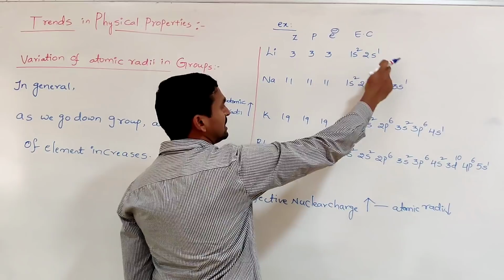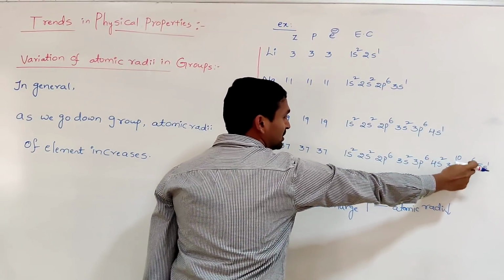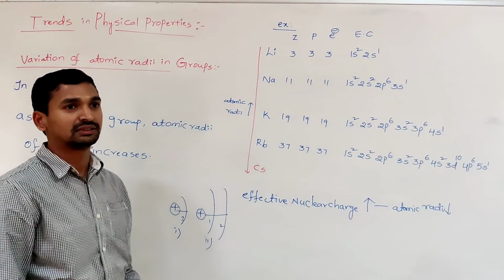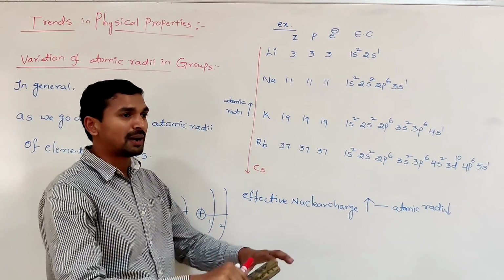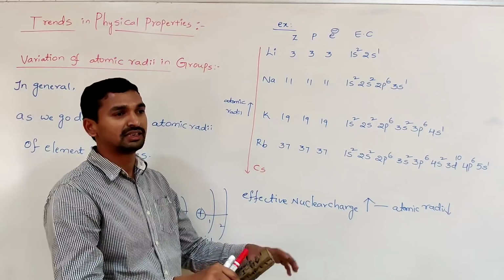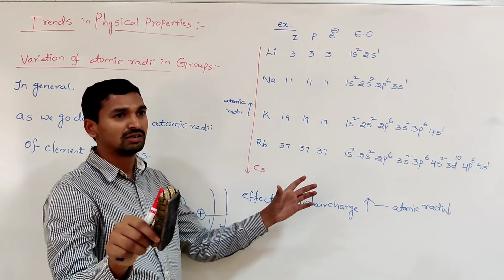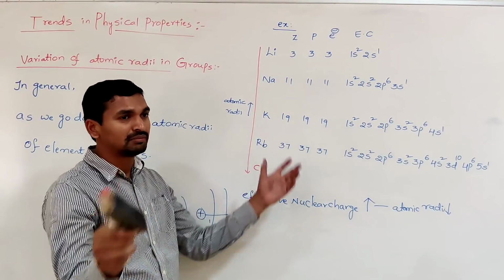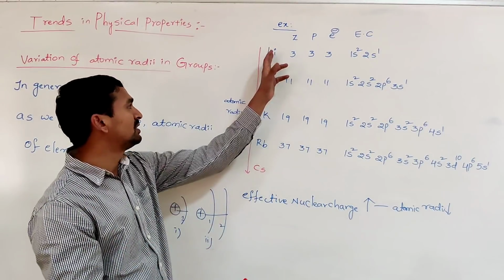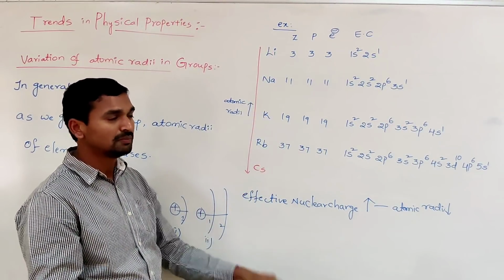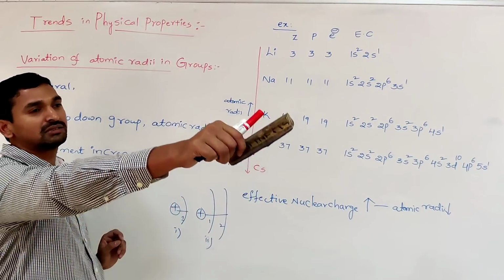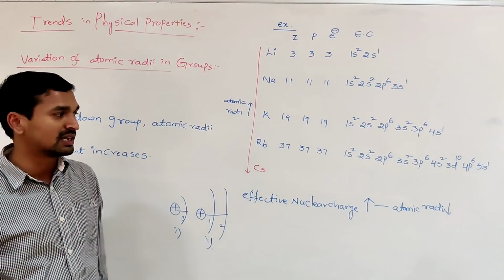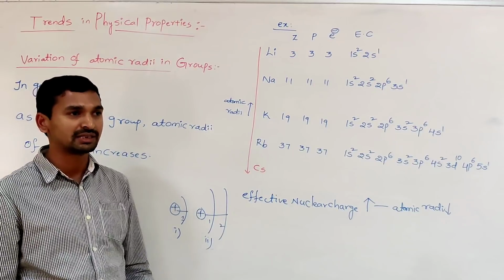Same concept you can apply here. Here the electrons are present till the second energy level, here third, here fourth, here fifth energy level. That clearly indicates the probability of finding the electron density or the electron cloud at maximum distance increases as we go down the group. Once the distance from the center of the nucleus to the outermost shell electrons increases, the atomic radii increases.